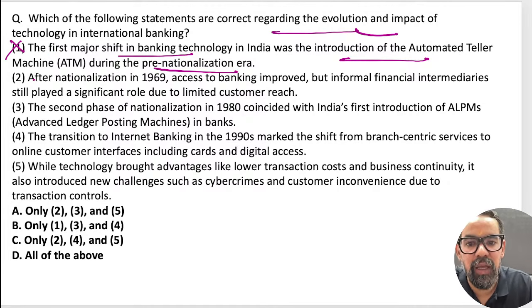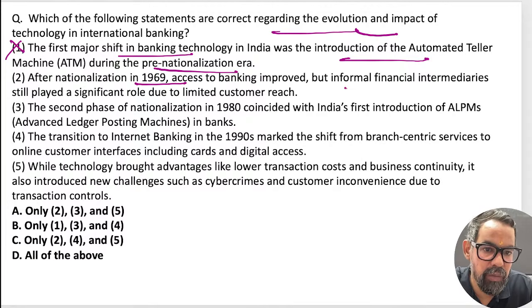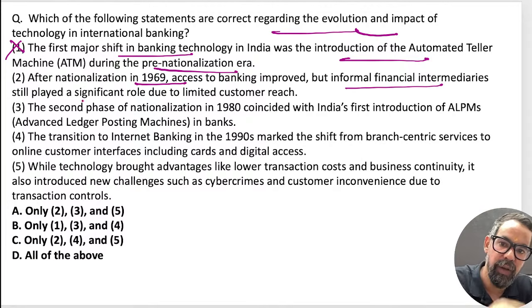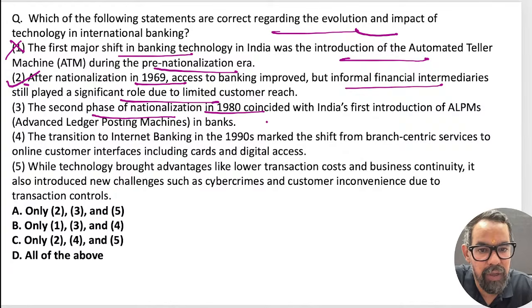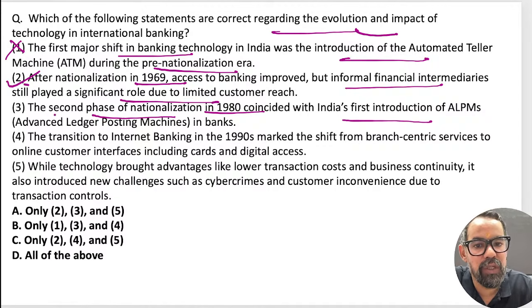After the nationalization, 69, access to banking improved, but informal financial intermediaries still play a significant role. This we will accept. The second phase of nationalization, 1980, where six banks were nationalized, coincided with India's first introduction of ALPMS, Advanced Ledger Posting Machine, in banks. Has this happened during this time or no?